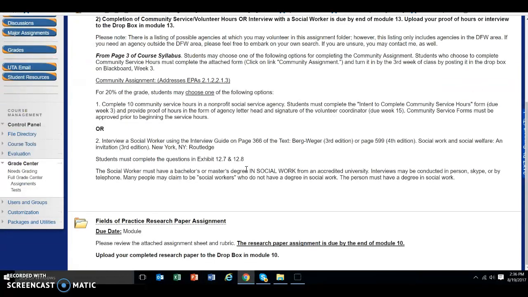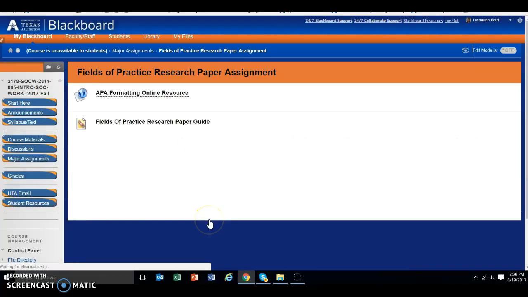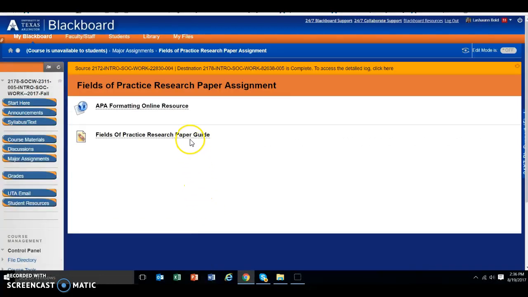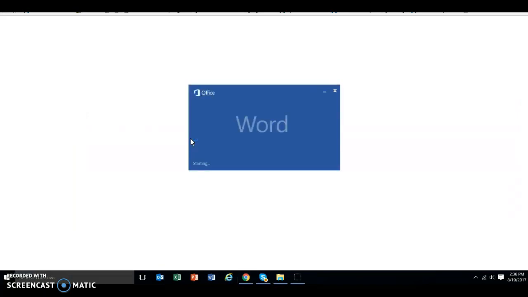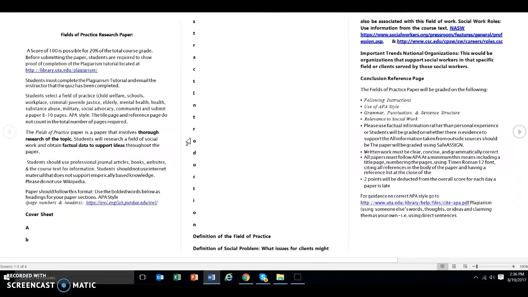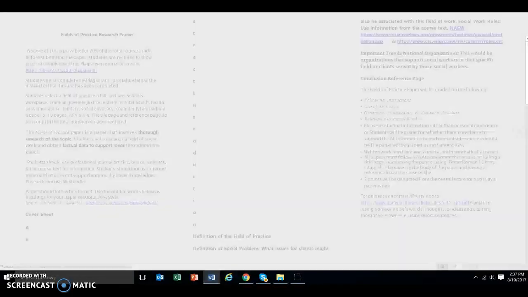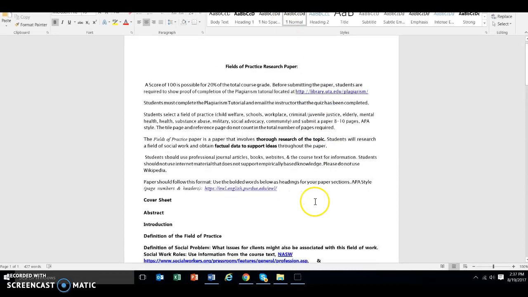And then the other thing is the Fields of Practice paper. There's a guide here for you to see with a lot more detail. Unfortunately, the formatting of this is incorrect, so hopefully you can push Enable Editing and you'll be able to see it like this.